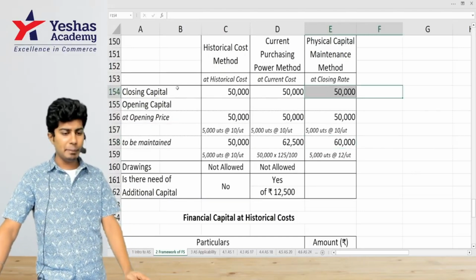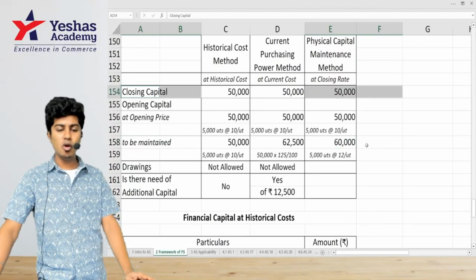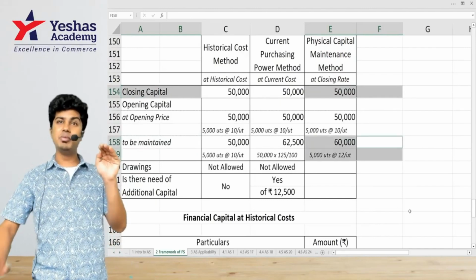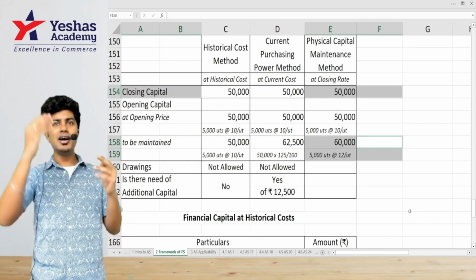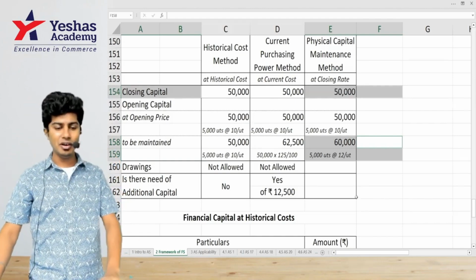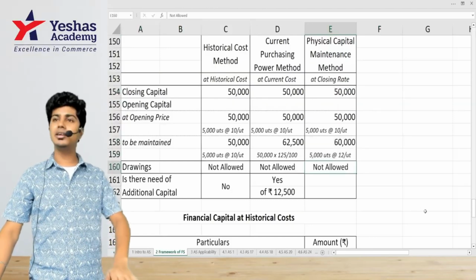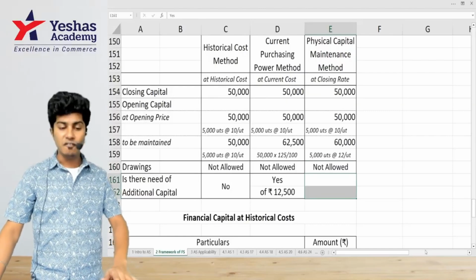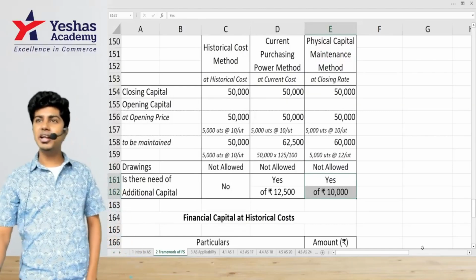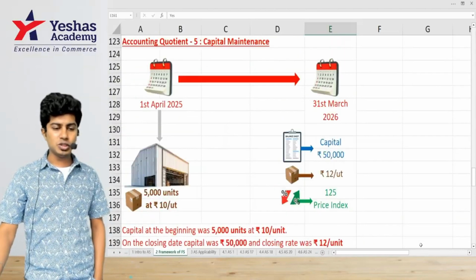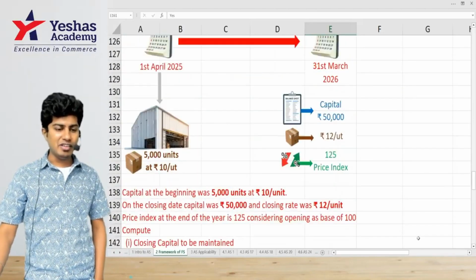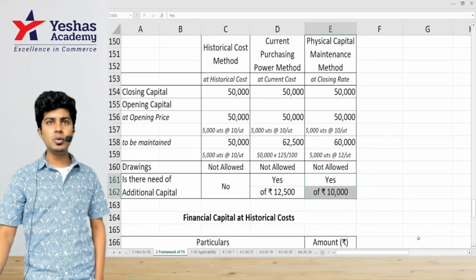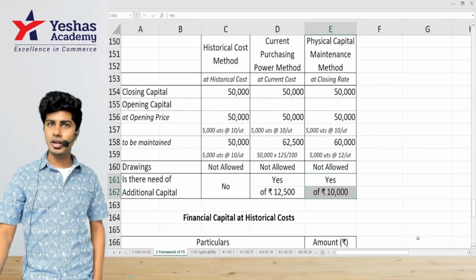What is the closing capital? 50,000. How much should it be maintained at? 50,000 is the capital. It should be maintained at 60,000. Can I withdraw? Already there is a shortage. You cannot withdraw. Drawings are not allowed. But is there a need for additional capital? Yes, so much. Very good. Did everybody understand? Have a look at this question and this table. If you understand, good. If not, look at me and ask your doubt.